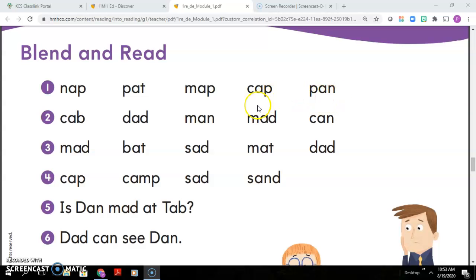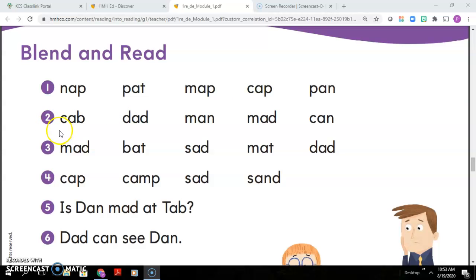Pan. All right, do you see any words in this first line that begin with the same consonant? All right, we have pat and pan, and I believe that's the only two that begin with the same consonant. Do we have words that end with the same consonant? Let's see, we have nap, map, and cap.